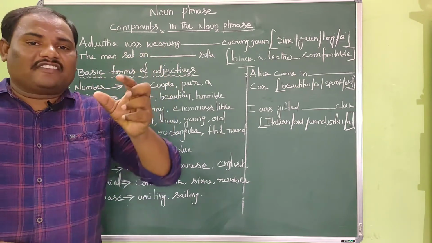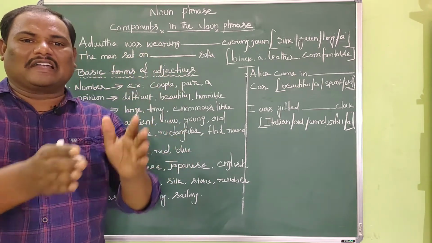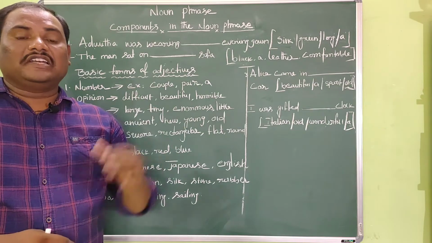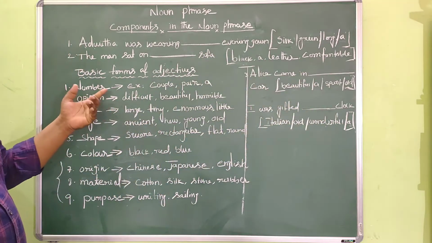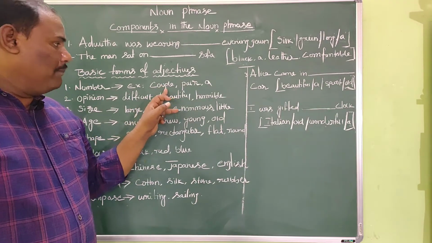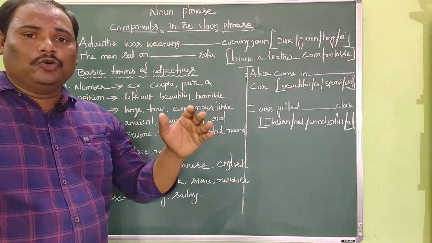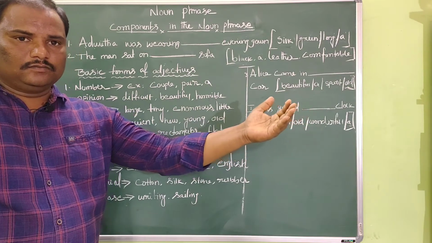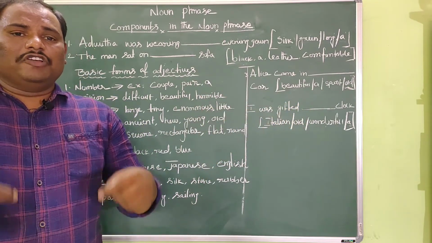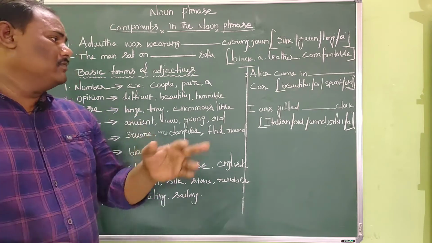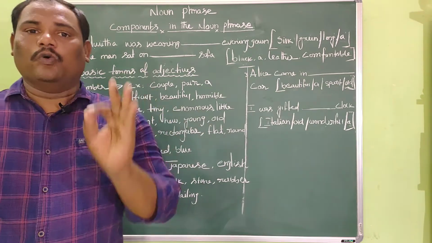Here, whenever I say something, that something is nothing but the noun. The examples of number adjective: couple, pair, a few, many more. We generally consider all the quantifiers come under number adjective only.